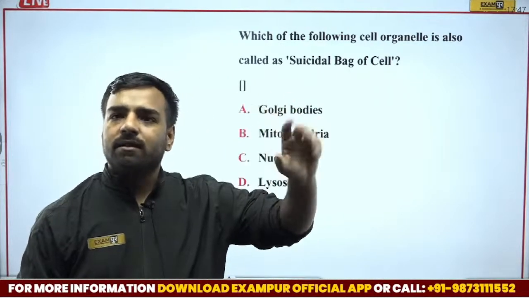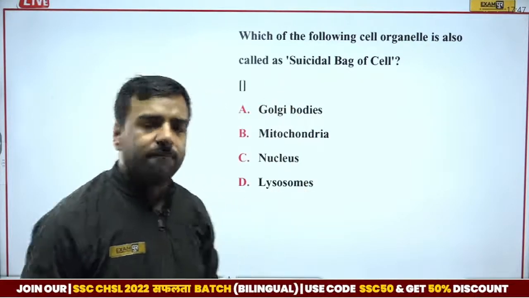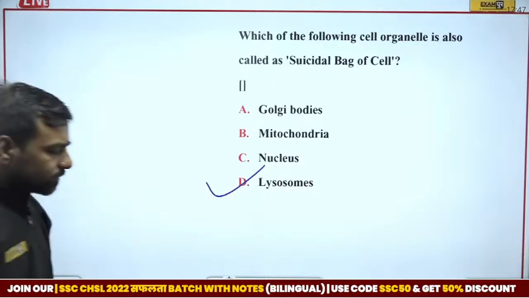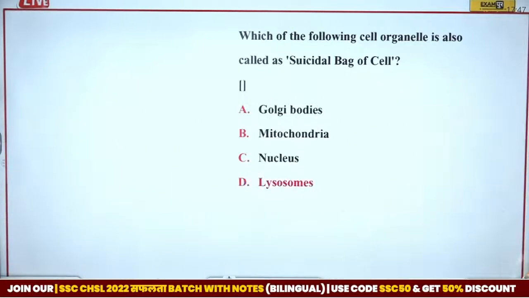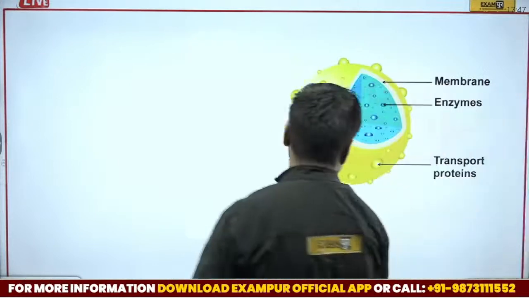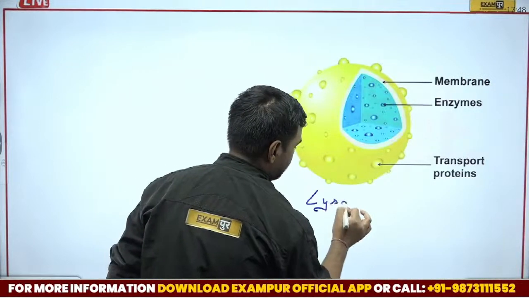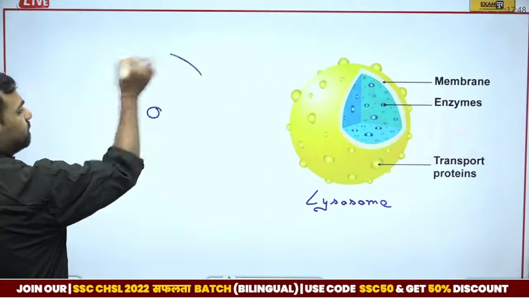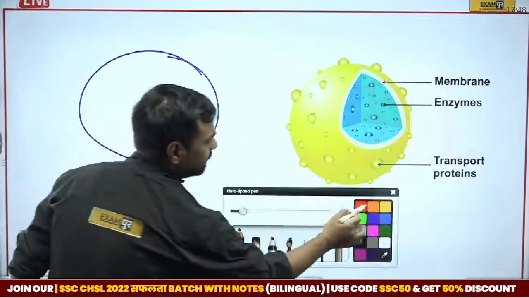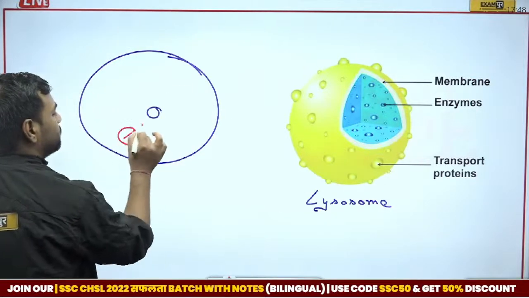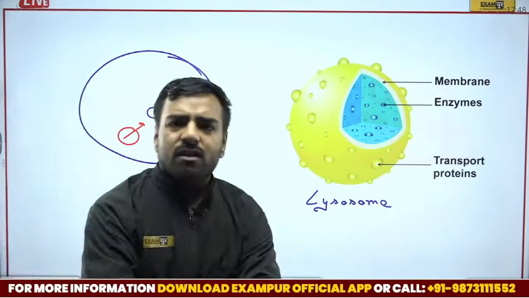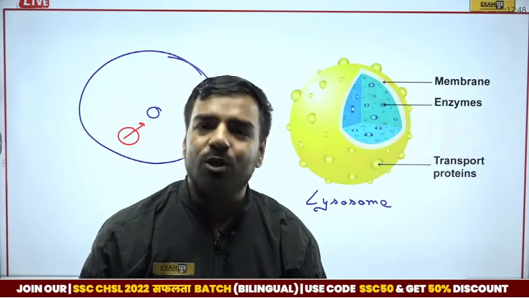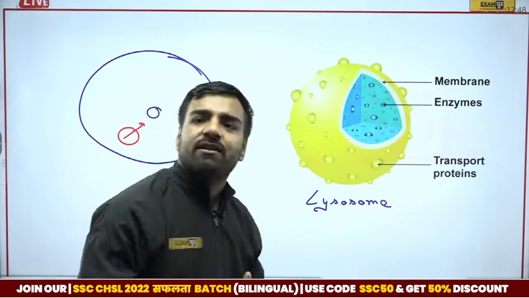The answer is lysosome, that is D. So HR and Vikram both are going with D, and that's totally correct. Now let me tell you, what is this lysosome? If I show you the structure, just have a look. I've kept this here. So this is actually a lysosome. Now when we talk about a cell, this lysosome present over here keeps looking, okay, you're not working in a proper manner, I'll secrete chemical and throw it on you. So it is actually acting as a class monitor.